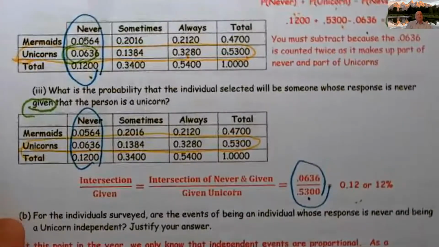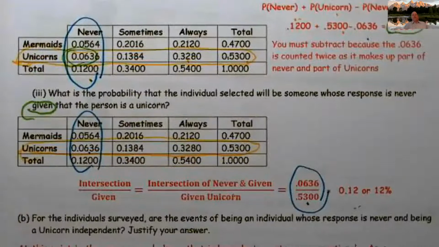For the individual surveyed, are the events being an individual whose response is never and being a unicorn independent? Justify your answers. Ms. Lamb will probably discuss this more, but I want to briefly say that at this point, you only know how to do independence by proportions. That's not the way College Board is going to want you to approach it later, but you do need to know this concept, so we presented it here.